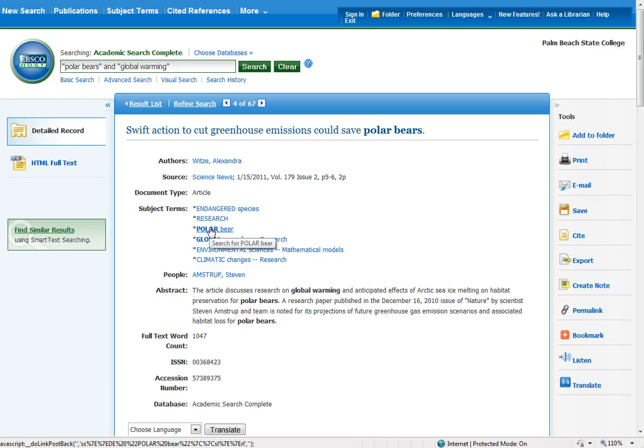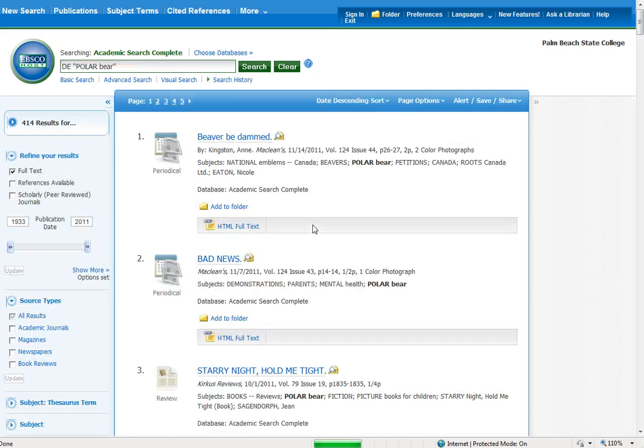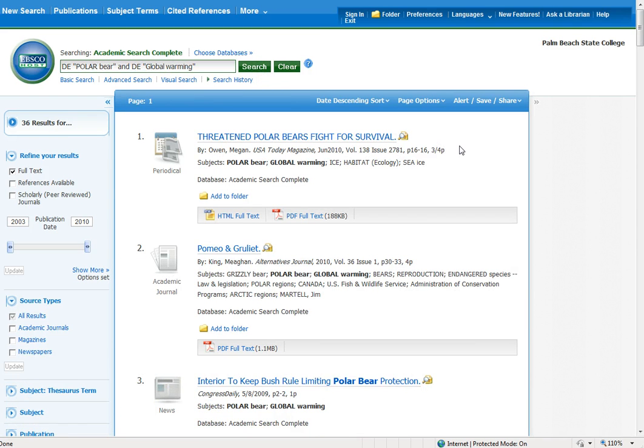So I'm going to click on polar bear. And when I click on polar bear, it's going to bring up every article that is assigned polar bear as a subject heading. And I see up here in the search box how it's done with individual keystrokes. So I am going to put polar bear and DE, since that must be the way to do it, and global warming, and do a search and see what comes up. I've got 36 results. That's great.